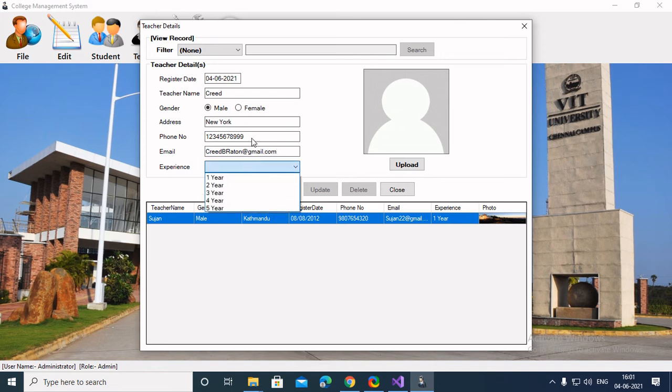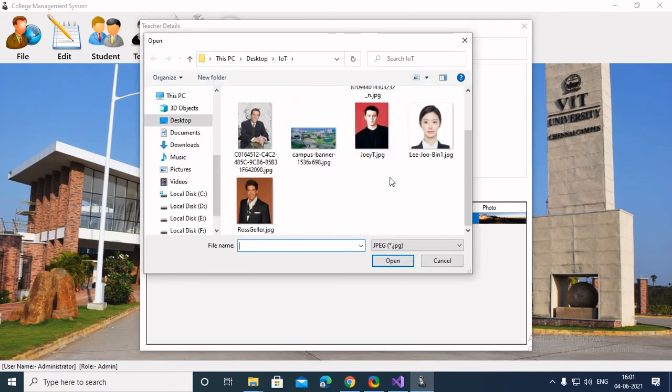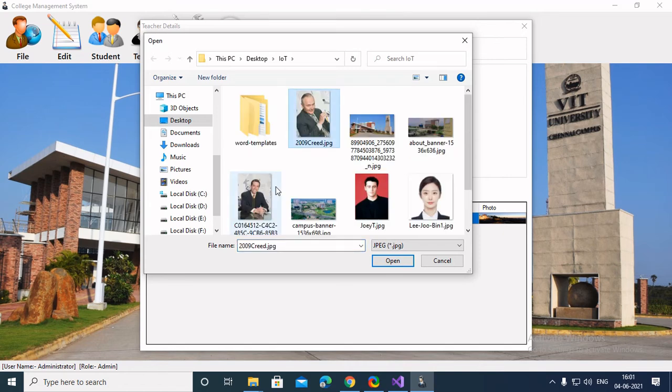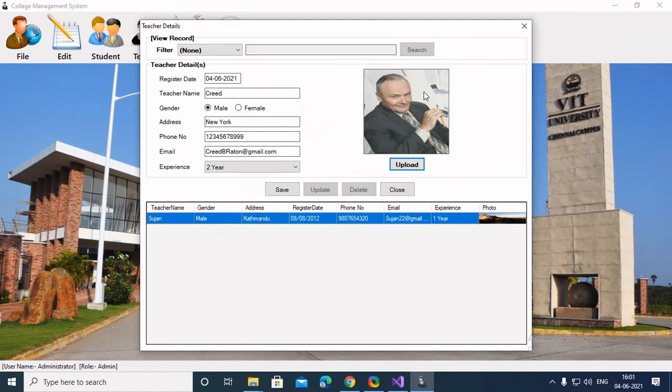Now experience, suppose he has 2 years of experience. To upload an image, I'll select one. Saved successfully.